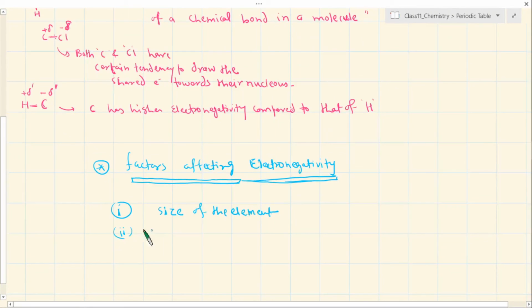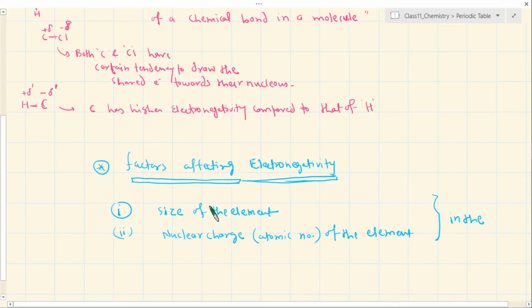Then definitely charge, the nuclear charge or atomic number of the element, but definitely we are talking about it in the molecule.